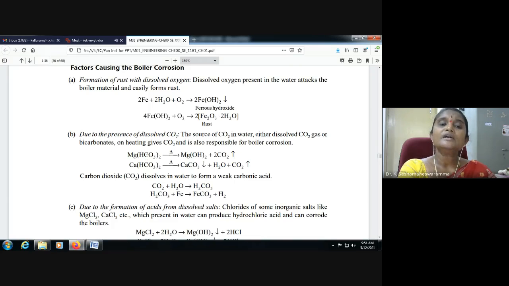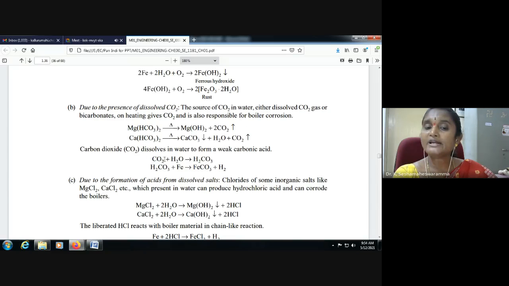So suppose calcium or magnesium bicarbonates are there. Boilers are continuously heating, so the bicarbonates are converted into their corresponding hydroxides or carbonates, releasing carbon dioxide. This carbon dioxide dissolves in water to form a weak carbonic acid. Carbon dioxide reacts with water and forms carbonic acid.